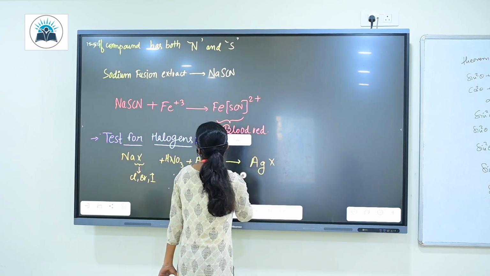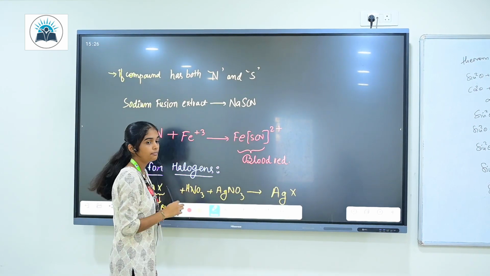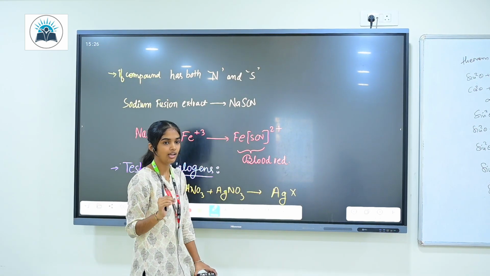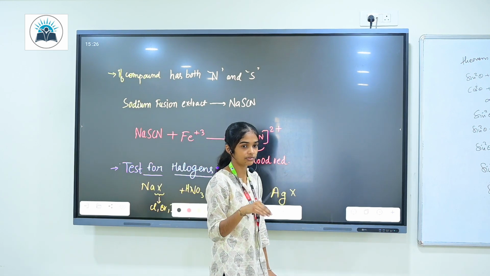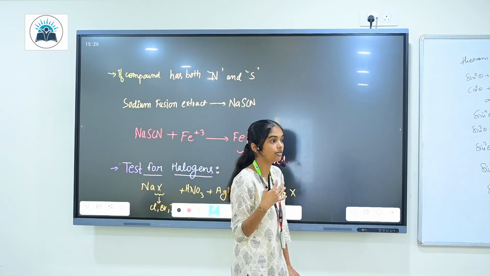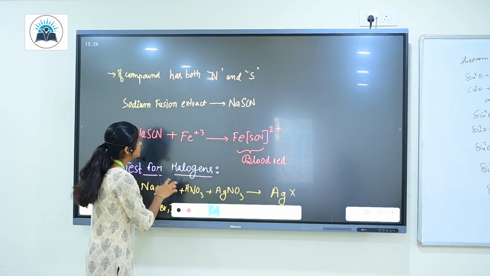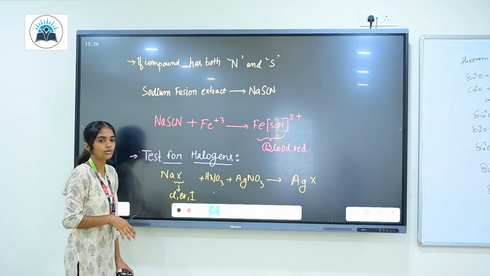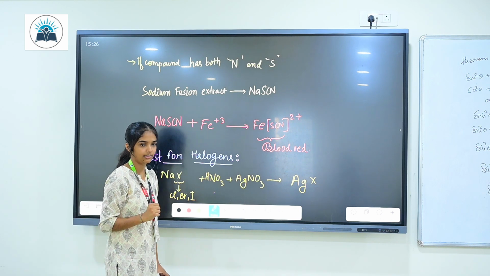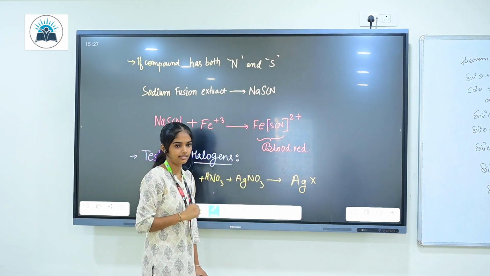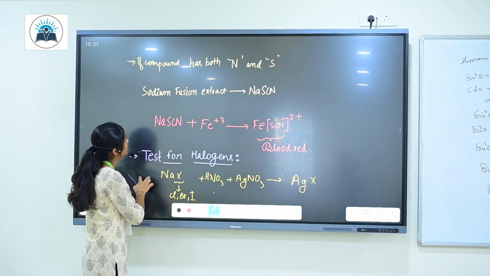Now next we are going to go with the test for both nitrogen as well as sulfur. If any compound is having nitrogen as well as sulfur, then how are you going to know that they are having both? So they are not going to get any Prussian blue color or even the black color. They are going to get the blood red color. Okay, all know your blood color, right?